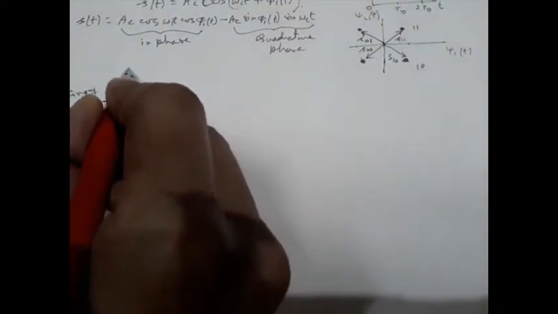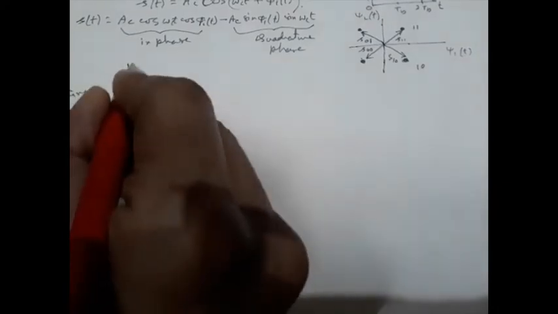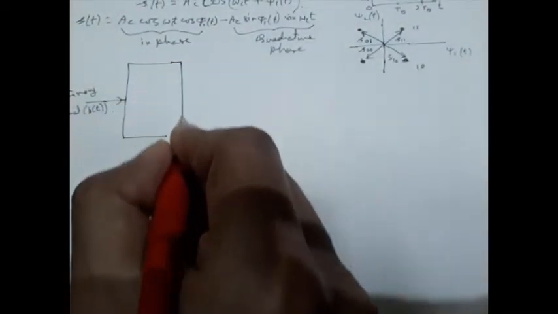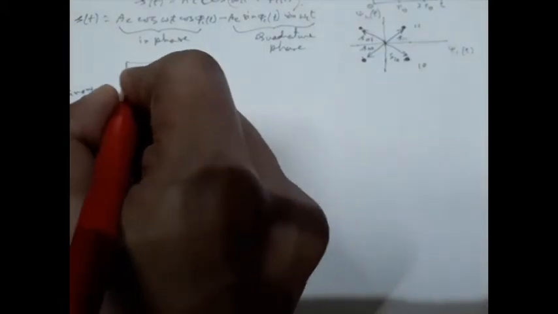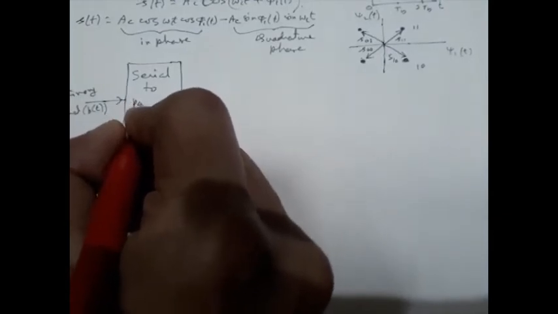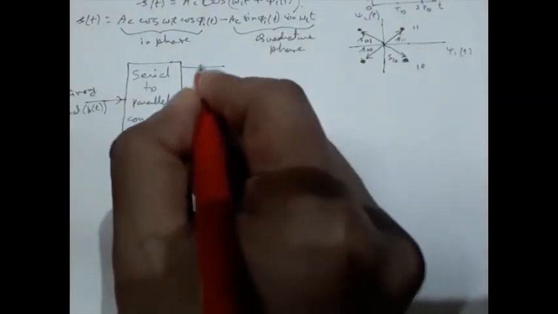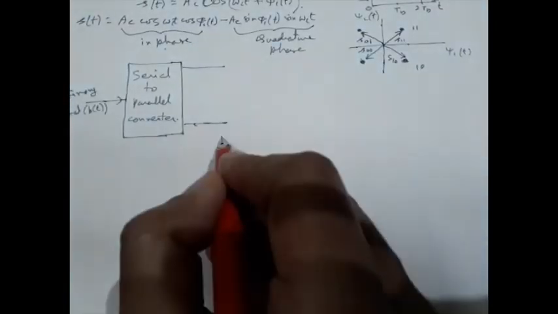This binary signal is divided into two parts with the help of a serial to parallel converter, in upper part and lower part. This upper part will be the in-phase and lower part will be the quadrature phase.